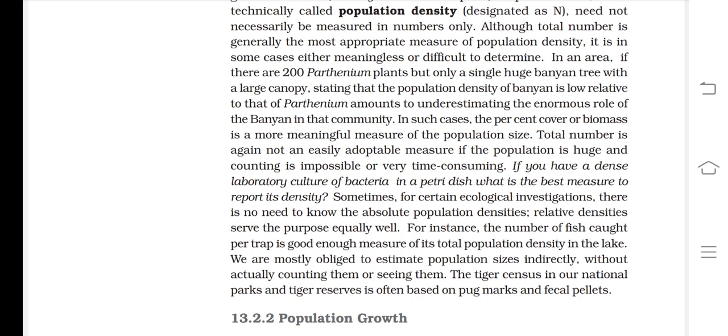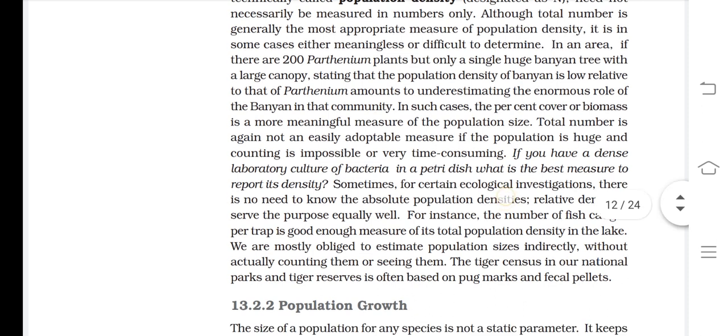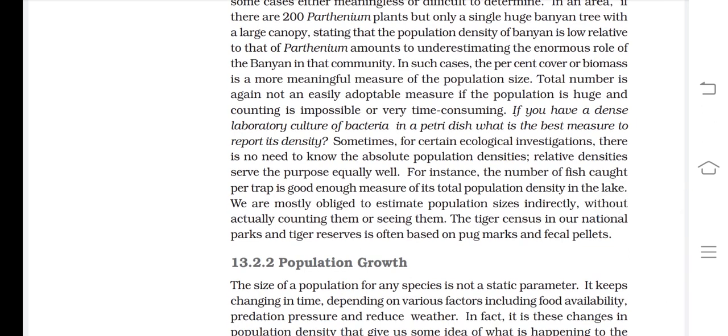And see, in the last 3 or 4 sentences we can say the following about population size. You know that two types of population density methods are there. The first one is absolute and the second one is relative density. So you will remember two words. And the second point, if we talk about the tiger census in our national parks and tiger reserves, it is often based upon pugmarks and pellets. So that is a revision of the last lecture.